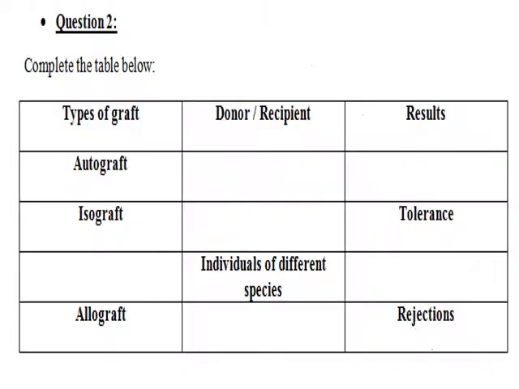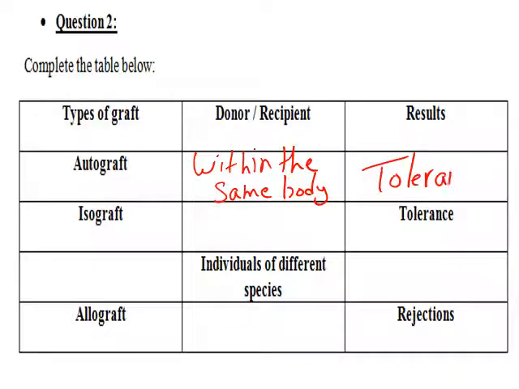Now we're gonna move to exercise number 2. Complete the table below. Autograft is the graft done within the same body or within the same individual. Result, this is tolerance or acceptance. Tolerance. Isograft is between 2 identical twins.